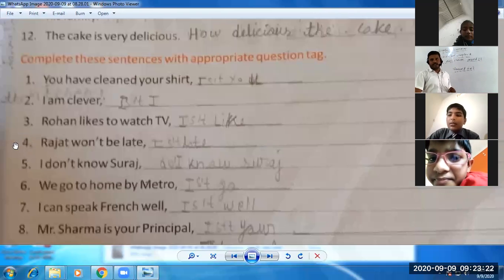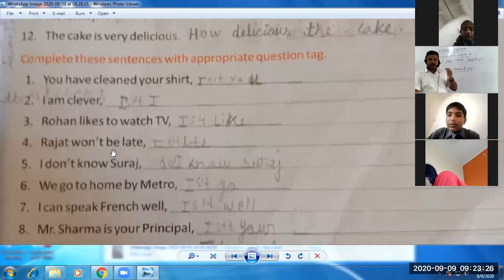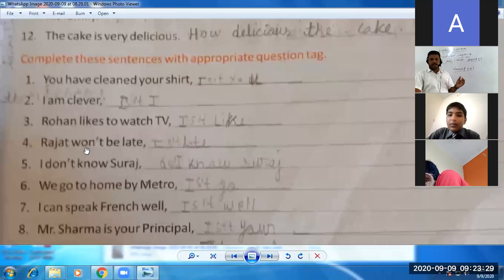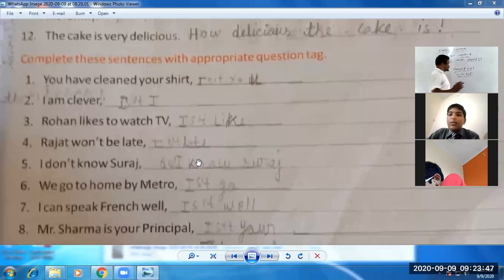Now the fourth sentence, you clearly see it's already in negative. So now the question tag would be affirmative. Like Rajat won't be late. Won't जो है will not का short form है. Will not का short form जो आपकी book में दिया हुआ है, that is won't. So its question tag should be positive because the sentence is already negative. So it would be will he. Fourth sentence का question tag क्या होगा? Will he. Will he, and question mark.